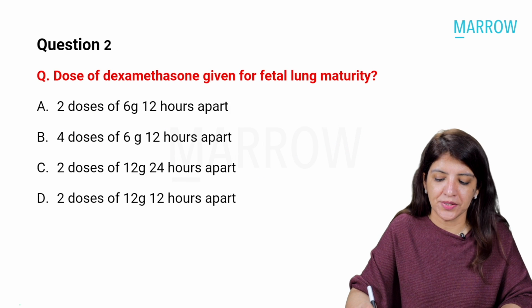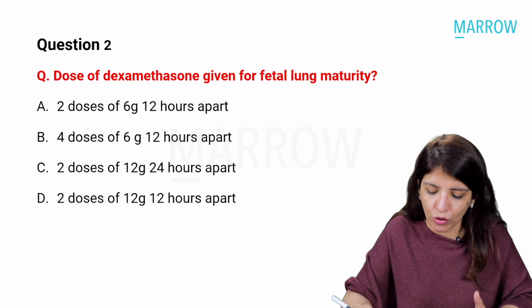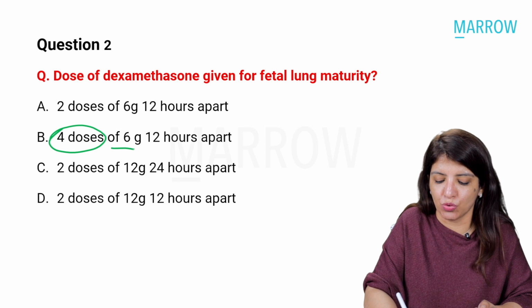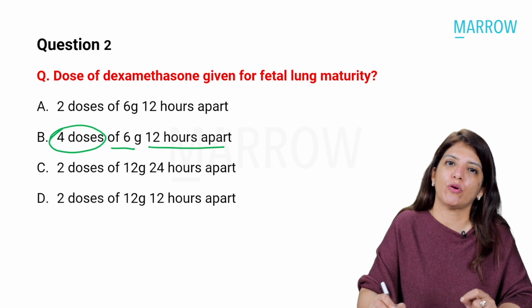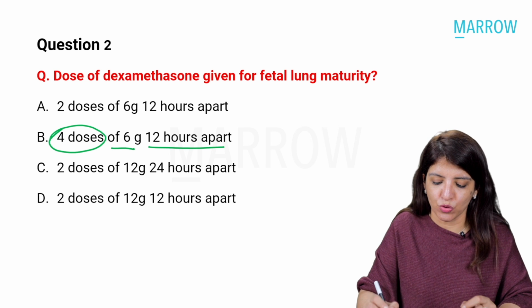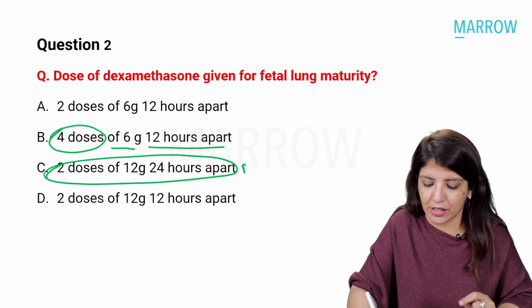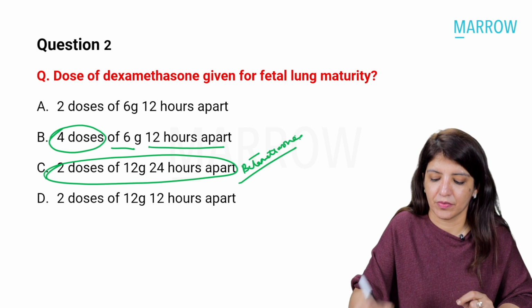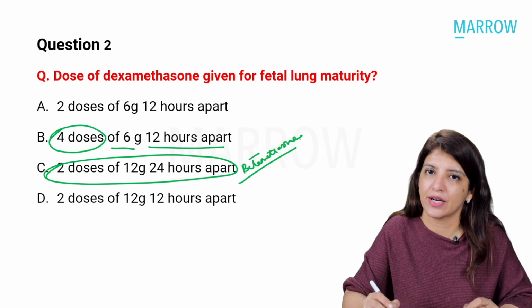Next question was very easy. Dose of dexamethasone given for fetal lung maturity. So all of you know that for dexamethasone, you have to give 4 doses of 6 mg, 12 hours apart. Whereas when we talk about betamethasone, you have to give 2 doses of betamethasone, 12 mg each, 24 hours apart.